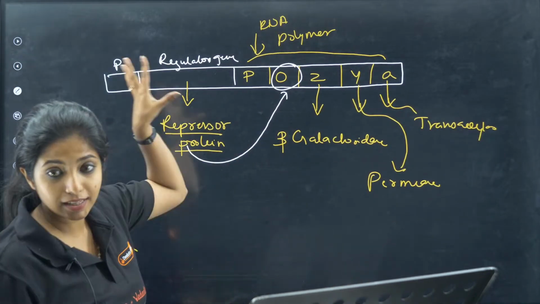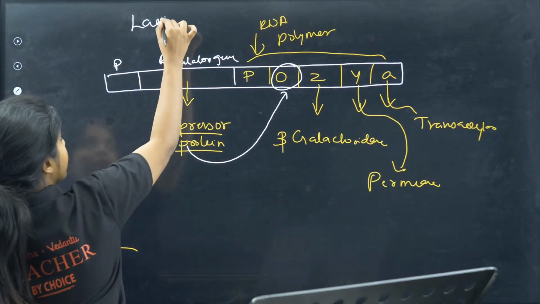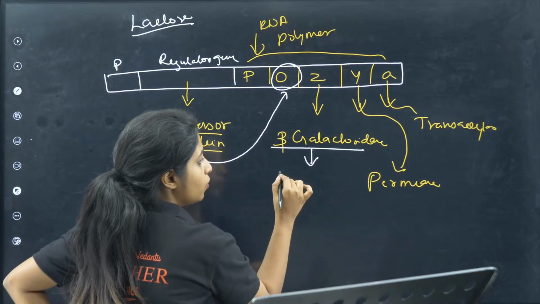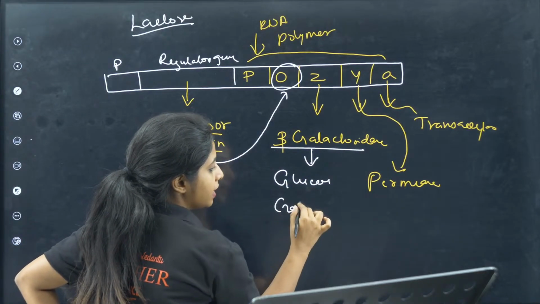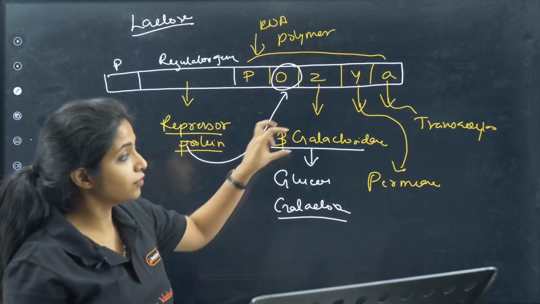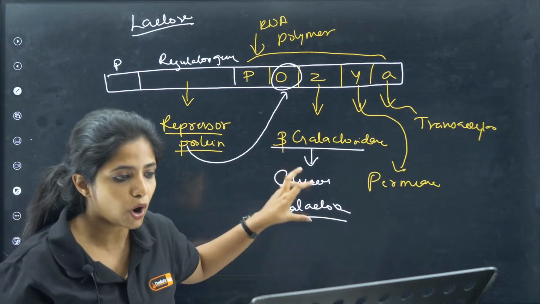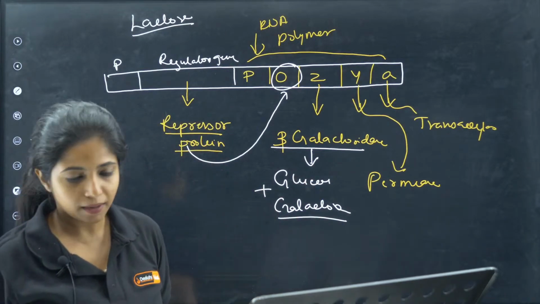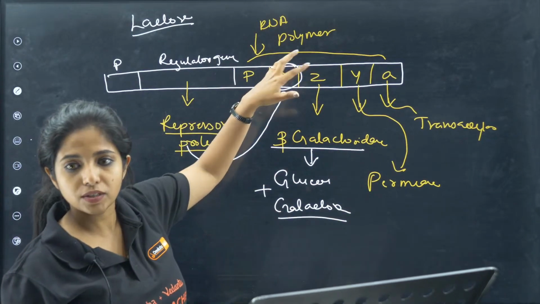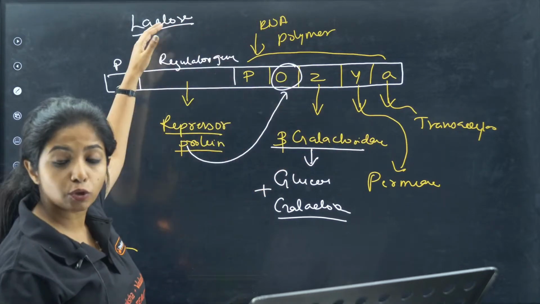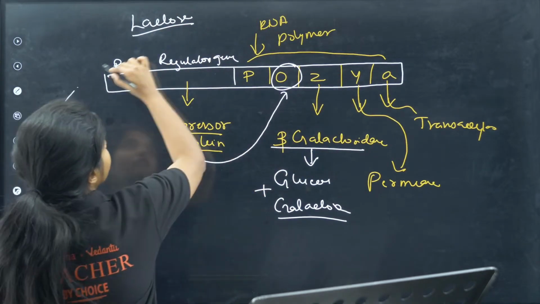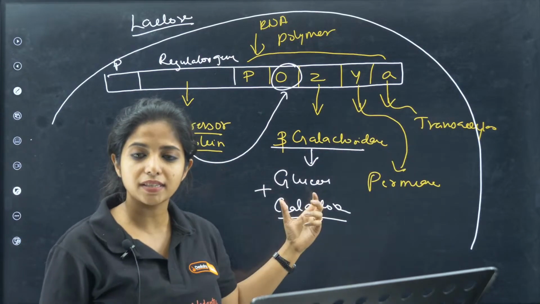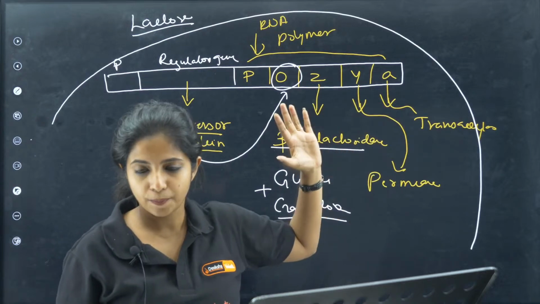And why do we need these enzymes? Because this is happening in E. coli, and E. coli is waiting for lactose. It has to break down lactose with the help of beta-galactosidase enzyme to glucose and galactose. So if this enzyme is not produced, this breakdown is not going to happen, and it is not going to get enough energy as well. Permease is the one that lets the lactose enter. It increases the permeability of the membrane of the E. coli. That is the use of permease. And trans-acetylase has another function, as in basically it deals with all the other things that are being produced. So this is the normal thing.